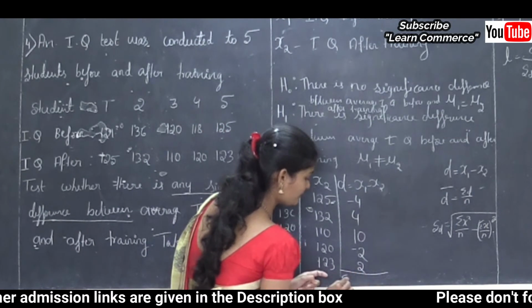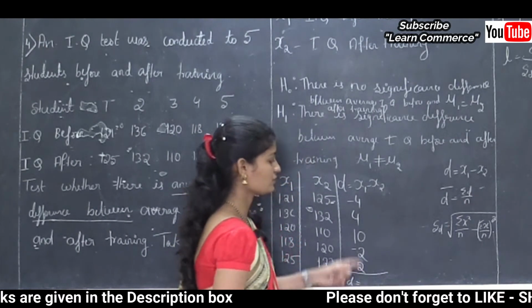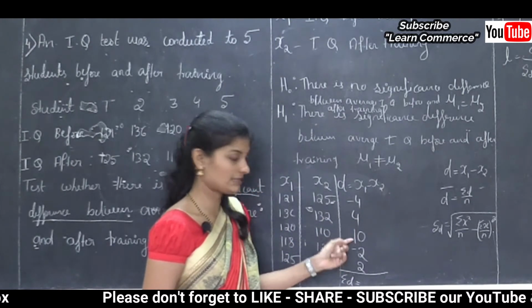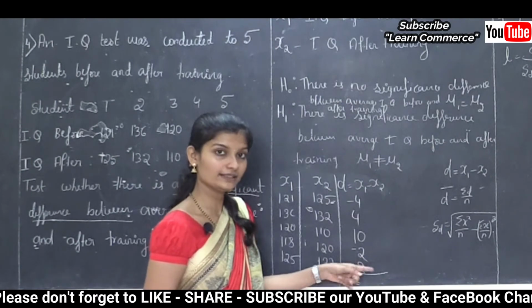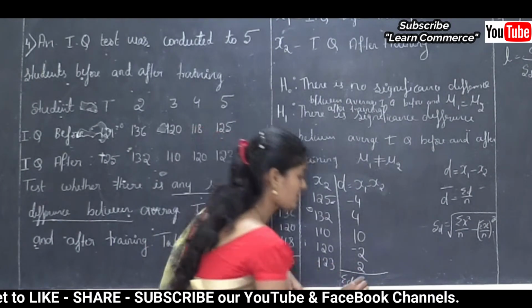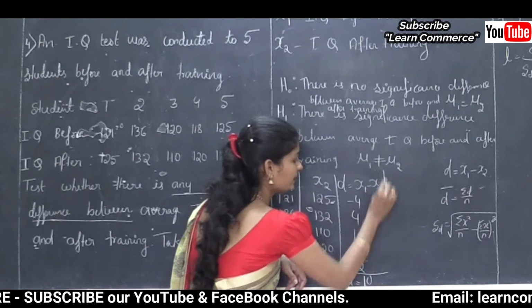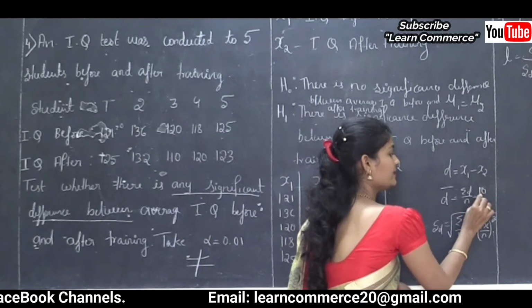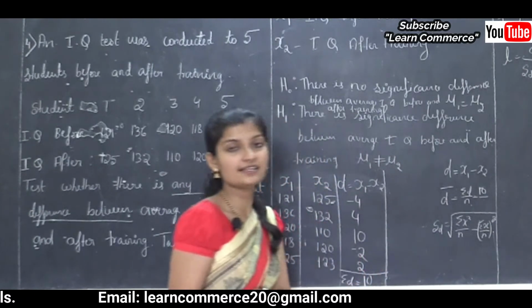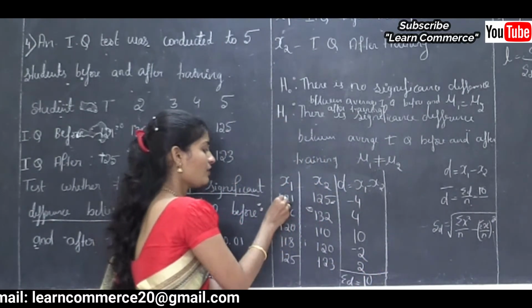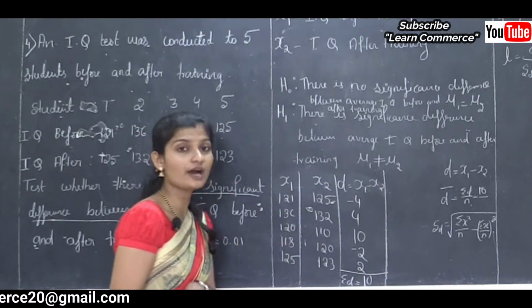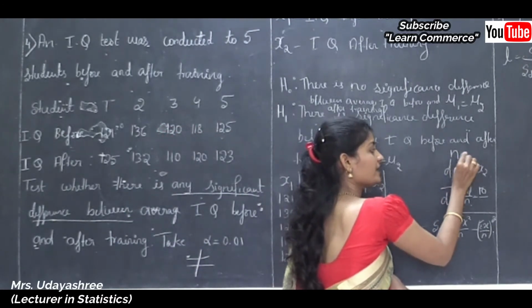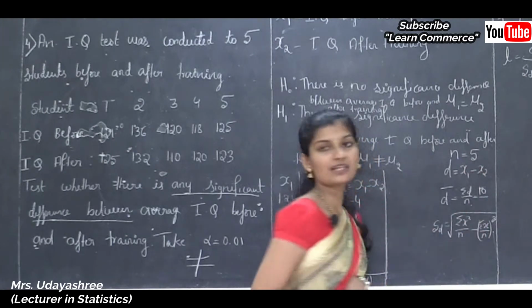So here what is the sum of D? Minus 4 plus 4 is 0. 0 plus 10 is 10. 10 minus 2 is 8. 8 plus 2 is 10. So the sum of D we got is 10. This is equal to 10 divided by n. N is the number of observations. See 1, 2, 3, 4, 5, so here 5 observations are there. So I will write n is equal to 5.